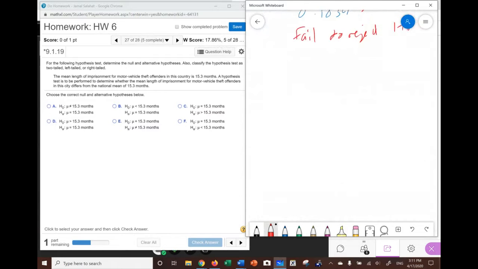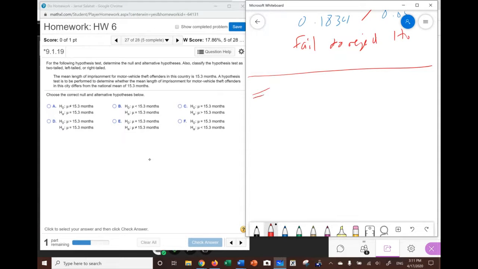Next question. Number 27. In number 27, for the following hypothesis test, determine the null and alternative hypothesis. Also classify the hypothesis test as two-tail, left tail, or right tail. So let's read the problem.